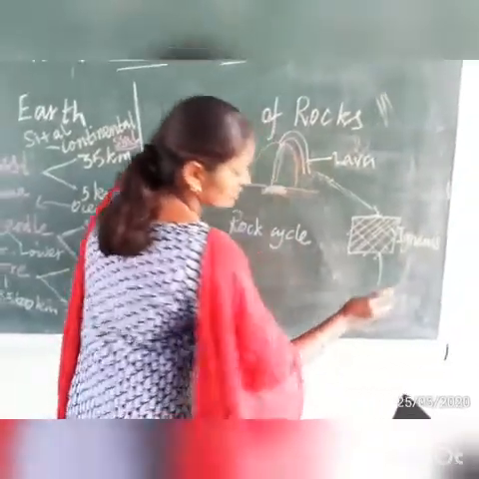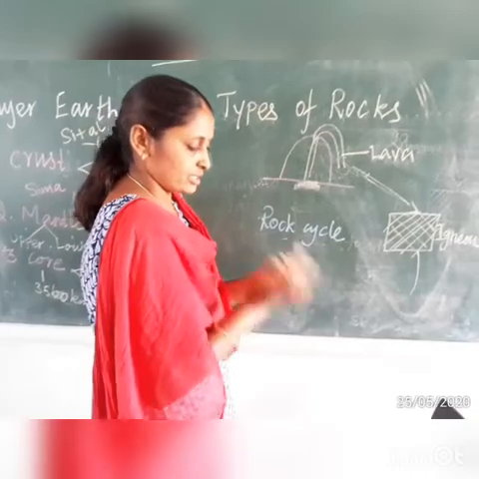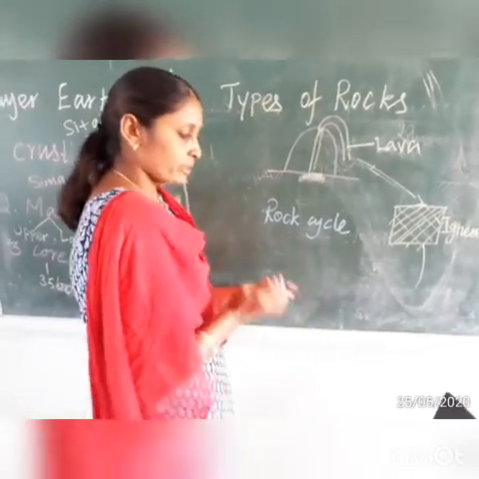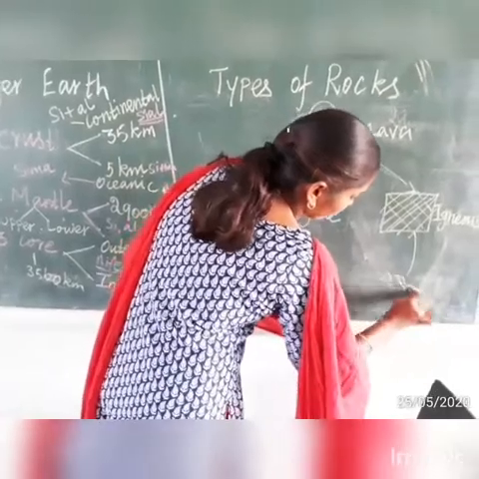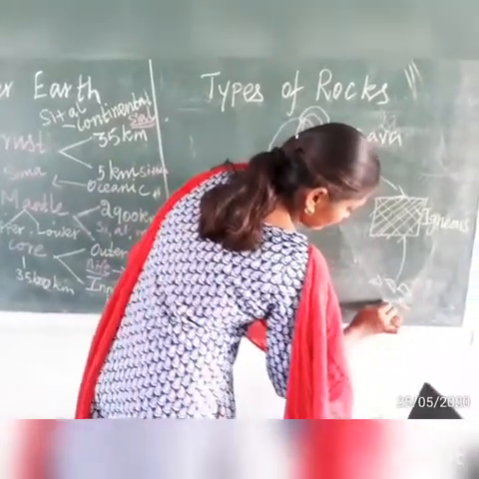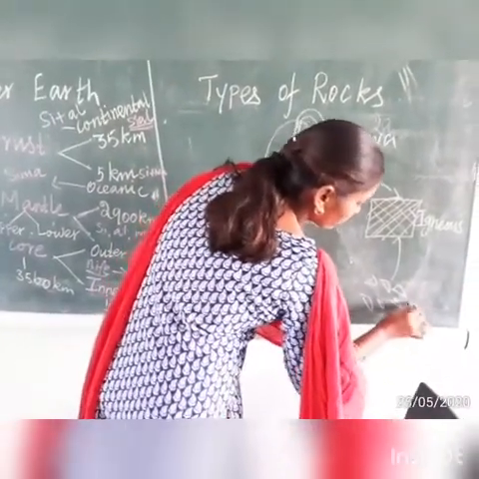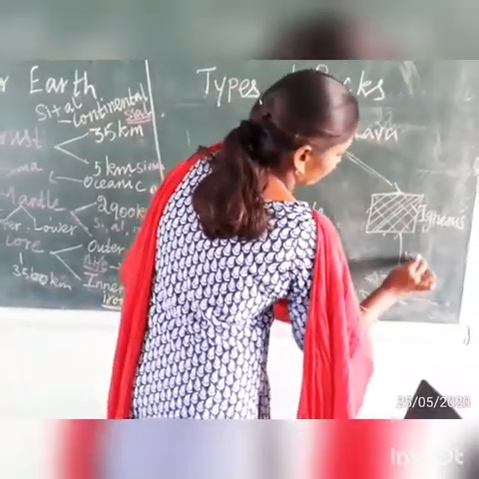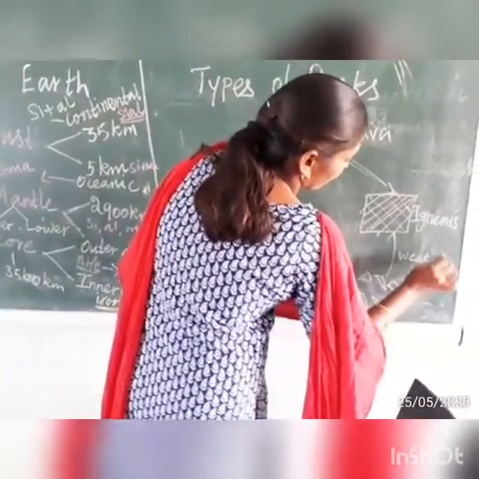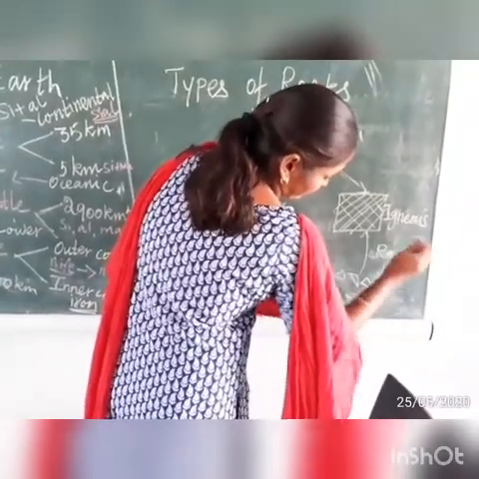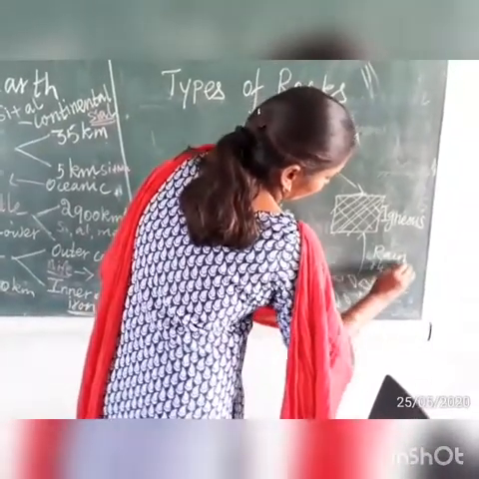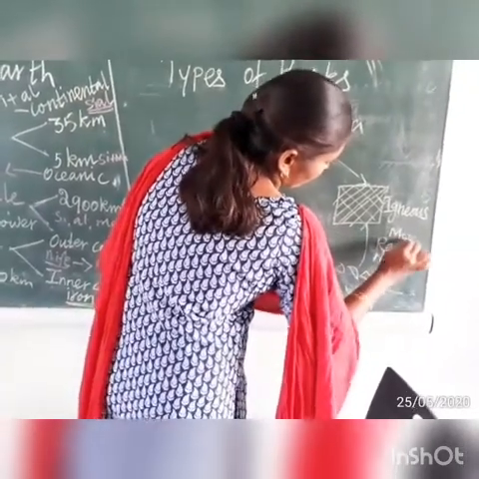This igneous rock is divided into many particles. Those particles are called sediments. This happens due to various reasons: weathering, rain, heat, and moving water or moving ice.